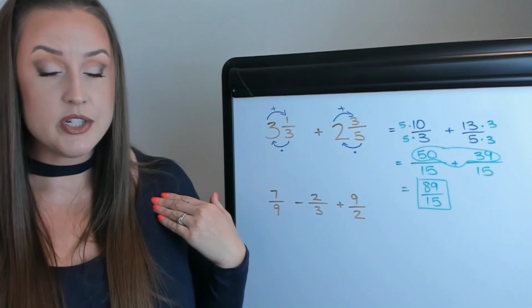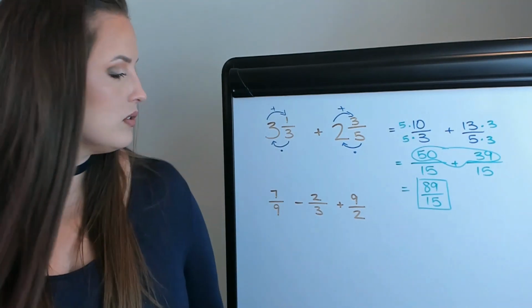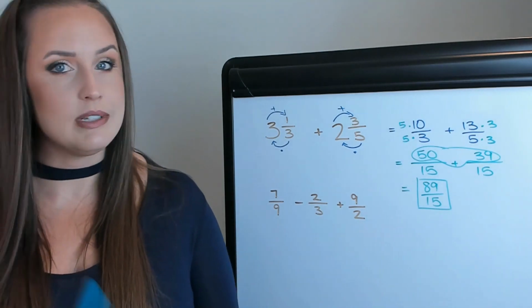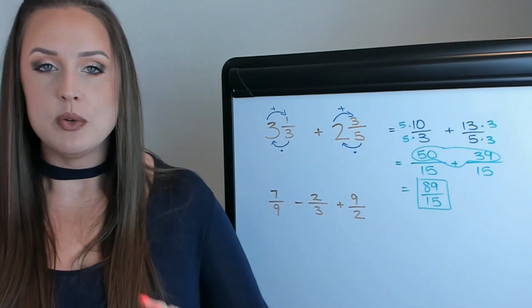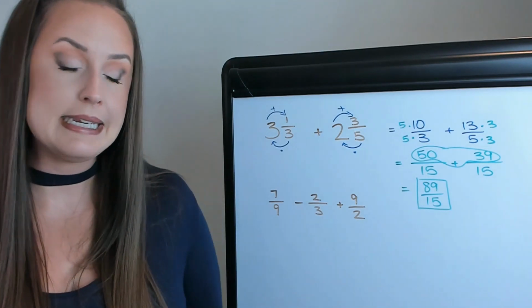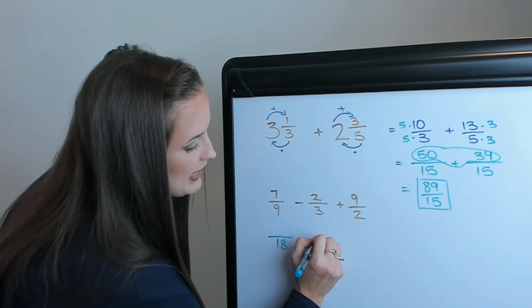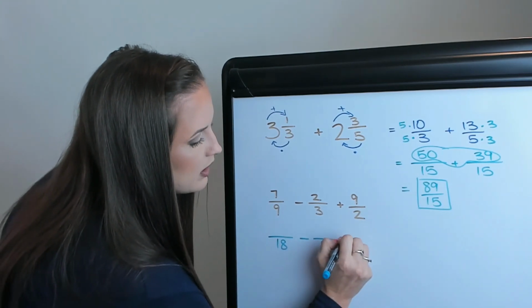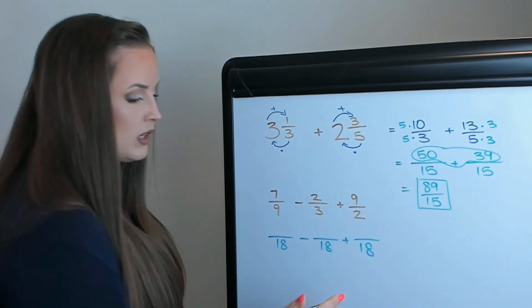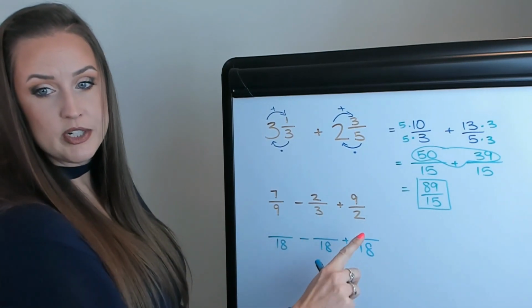We want to find a denominator that 9, 3, and 2 can all be made into. So again, either list out the numbers or do it in your own brain, but 9, 3, and 2 can all be made into 18. So let's keep track of the goal here. We're going to make each of them into 18. Notice I copied the signs as well. So I'm going to make 9, 3, and 2 into 18.